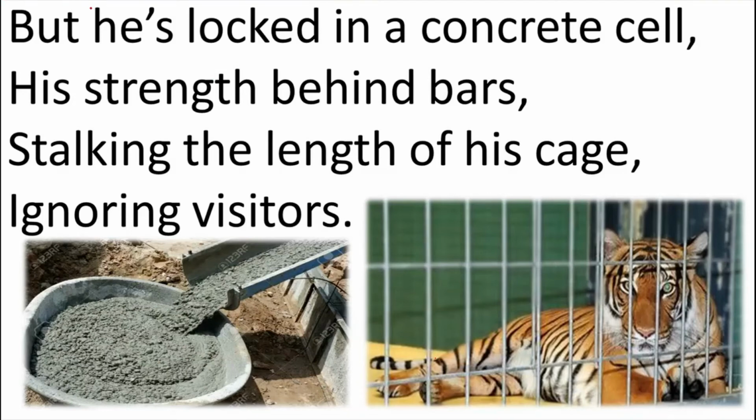Concrete is a mixture of sand, gravel, cement, and stones. This concrete mixture is used to build our buildings and make the walls. So the zoo and the cage are made of this concrete, and he has been put behind the bars, and the tiger cannot break these bars.